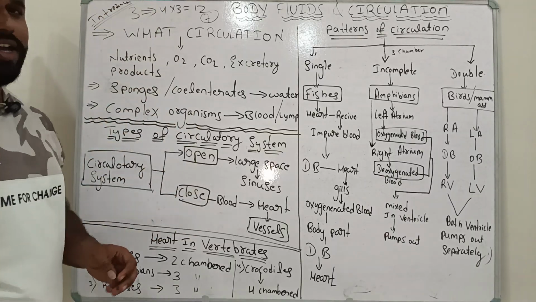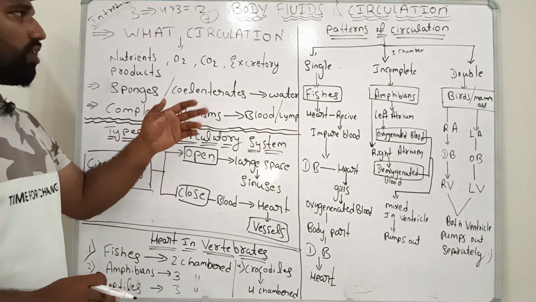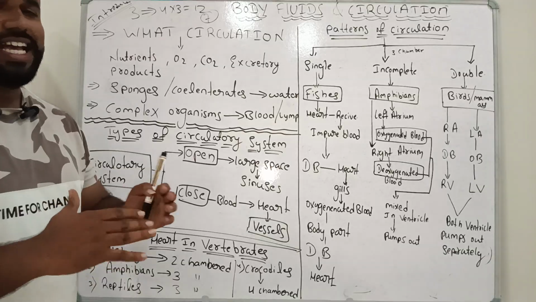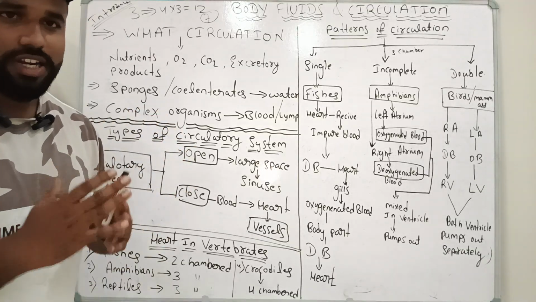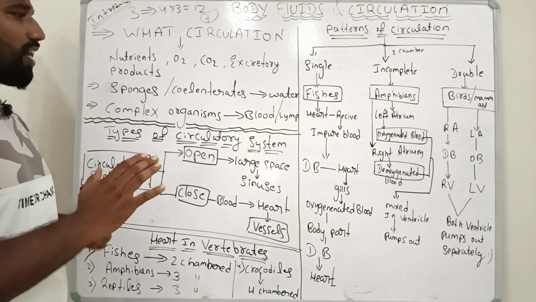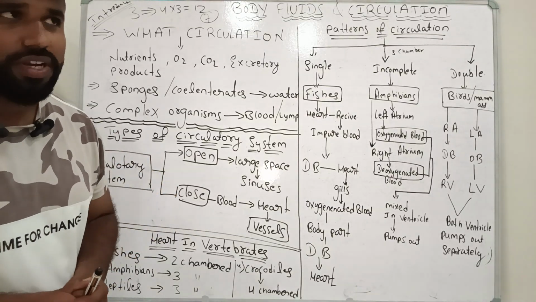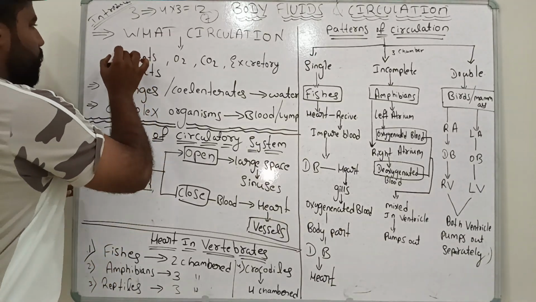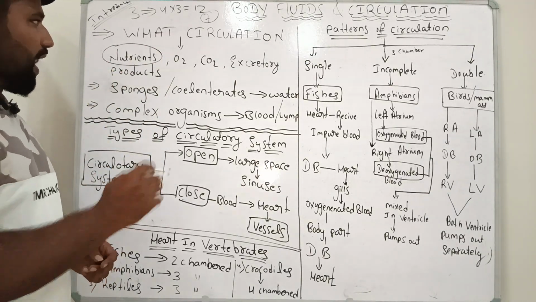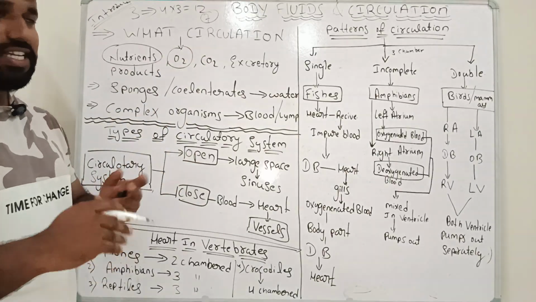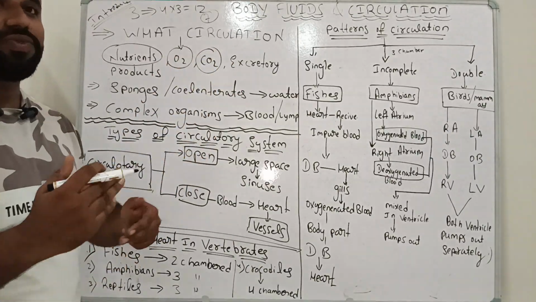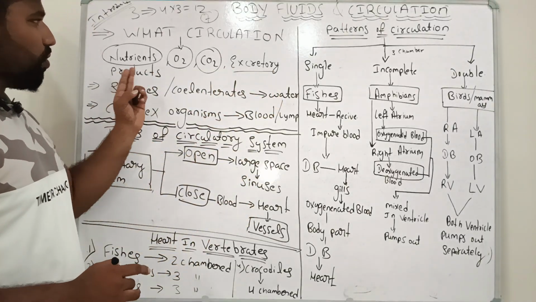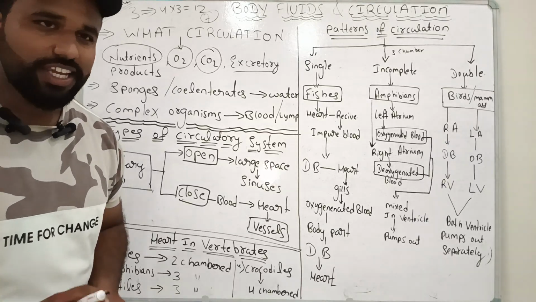Okay, first part, introduction. Before going to the brief discussion, we have to understand what circulation is. Circulation means the transport of fluid which is present in our body, that is called as what? Blood. So transportation which takes place in our body with the help of the blood is called circulation. What is the purpose of transportation? The purpose of transportation is the transport of nutrients, transport of oxygen, as well as transport of carbon dioxide, and also to remove some excretory products. Because of this, circulation is most necessary in human beings.